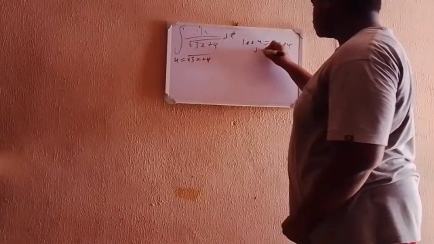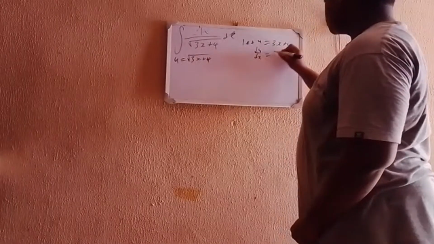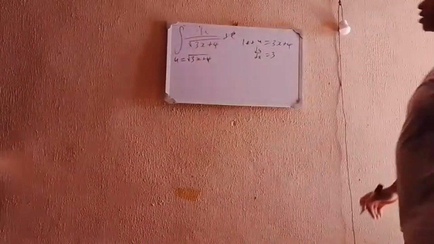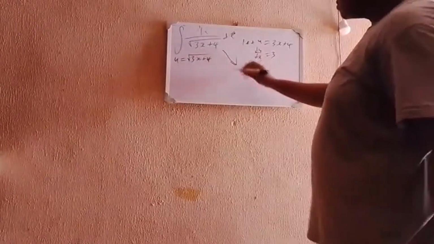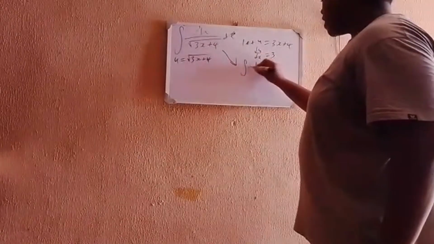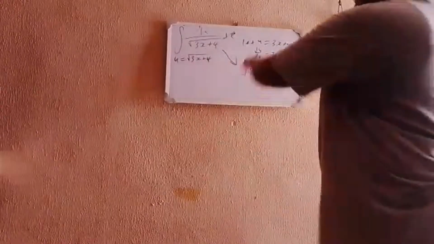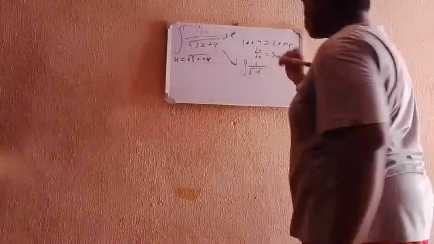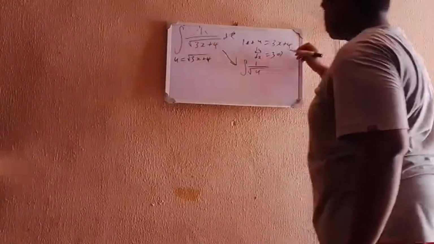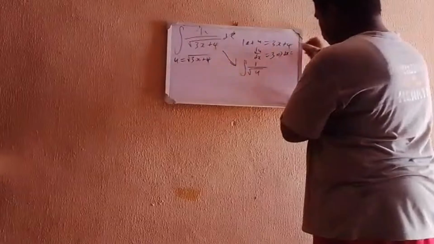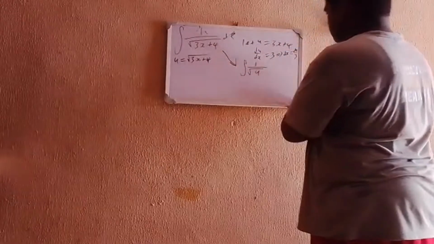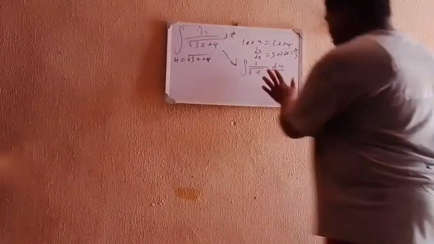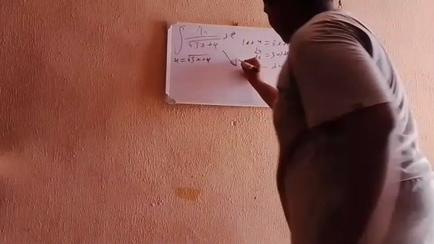So if we differentiate both sides, we have du/dx is equal to 3. The plus 4 gets cancelled out, but you have 3x here, so if you differentiate 3x, you get 3. So if we write this now as the integral of 1 divided by the square root of u. Remember that you have u equals 3x plus 4, so you have the square root of 3x plus 4 here. So this just equals square root of u dx. But what's that dx now? This du/dx equals 3. That means dx is equal to du over 3. So instead of dx here, we put du divided by 3. This divided by 3 can come out here as 1 divided by 3.